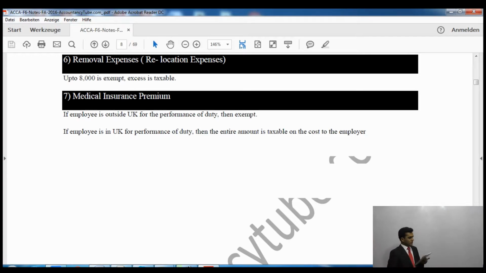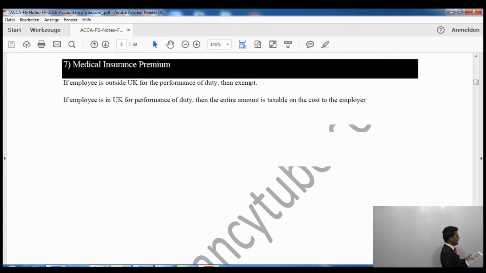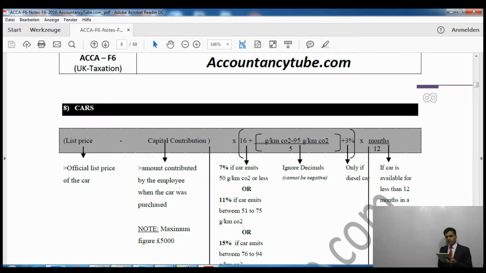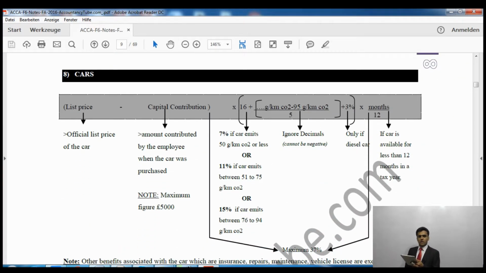On the next page, which is benefits of the car, now we will do a little example on that as well, but this formula is standard. You will have to memorize this formula. So we'll take the list price of the car. List price will be given to you in the question, and we will deduct the capital contribution, but the maximum capital contribution we can deduct is £5,000.